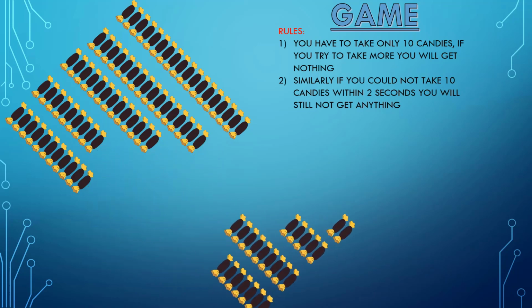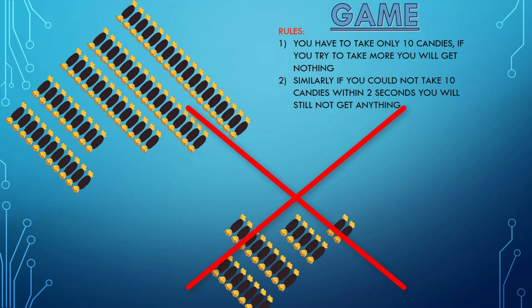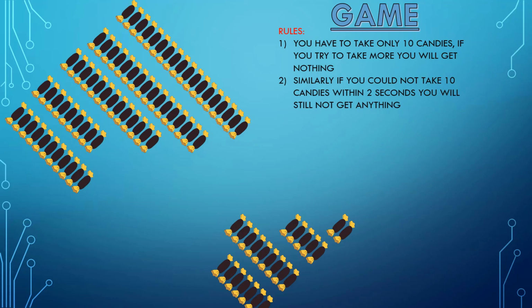I have taken these candies. Oh, but still I lost the game. What did I do wrong? I grabbed all these candies without counting them. So as you can see, the candies that I have taken out are more than 10. Because of that, I have lost the game because our first rule is saying that we have to take only 10 candies, not more than that.